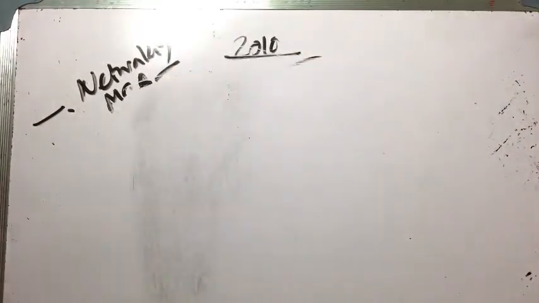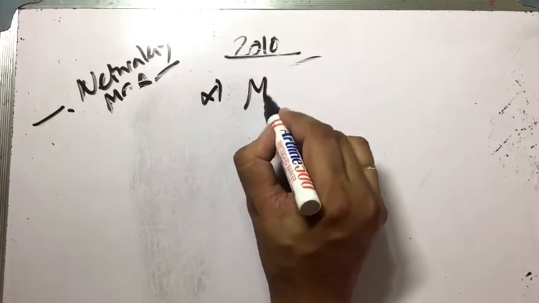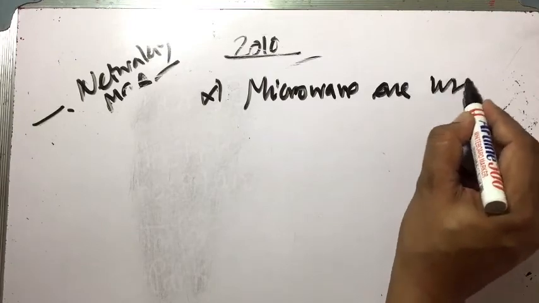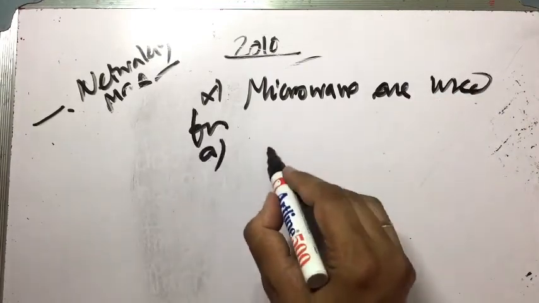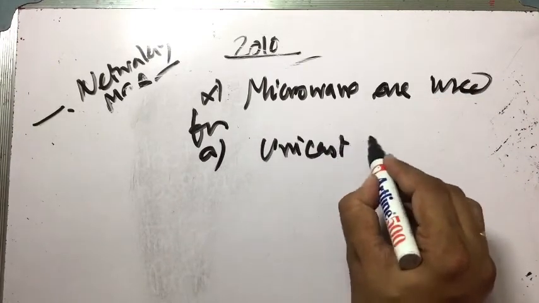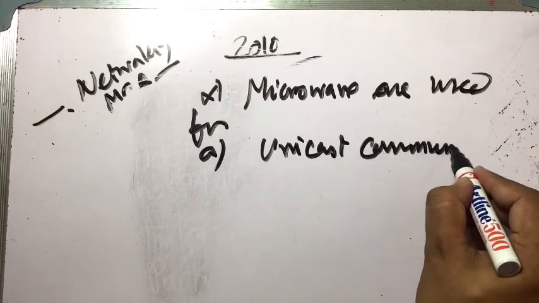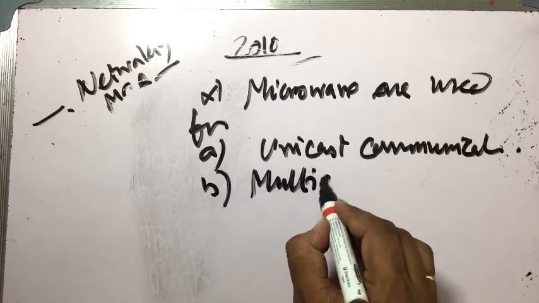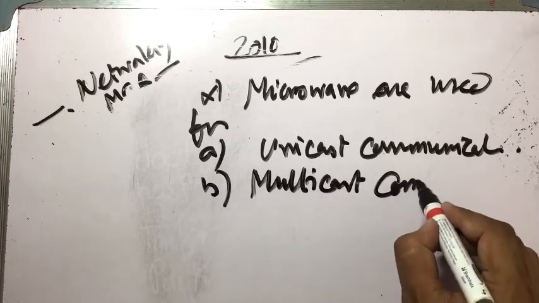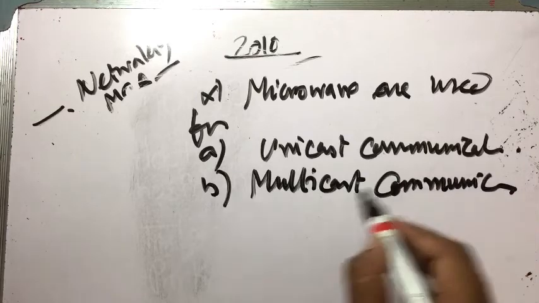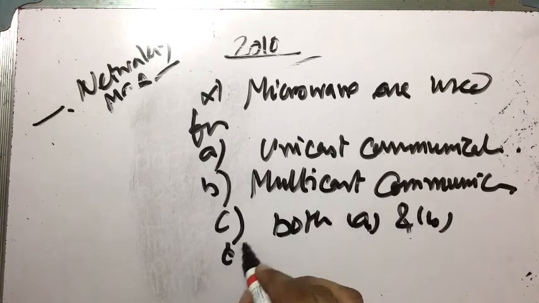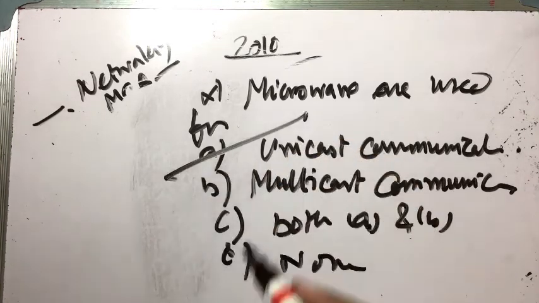And the last question of 2010. Microwaves are used for option A, unicast communication; option B, multicast communication; option C, both A and B; option D, none. Answer is definitely unicast. Microwave is mainly used for unicast communication.